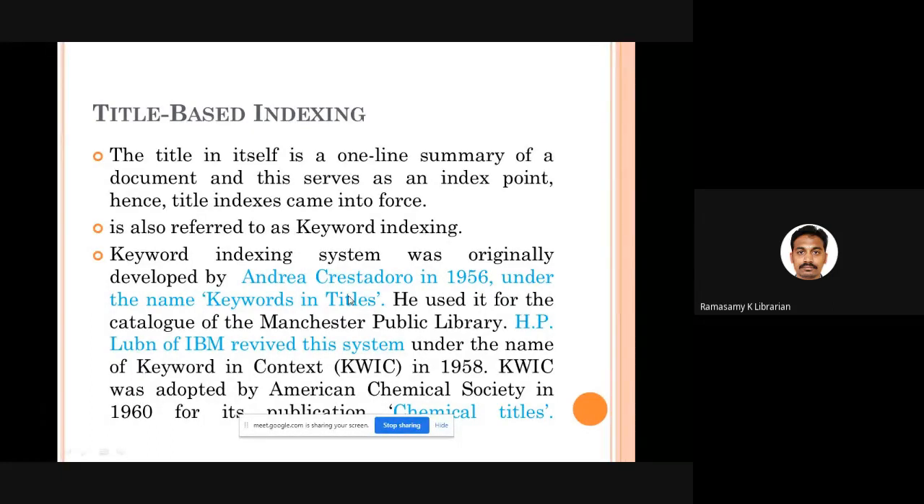In fact, the concept of keyword indexing or title based indexing was initiated by Andrea Crestadoro in 1956. The name he gave the technique was keywords and titles. He used it in the Manchester Public Library. Later, H.P. Luhn of IBM revived this system introduced by Crestadoro, and he named the method keyword in context in 1958. All the subject entry methods where you depend on the title for preparing subject index entries are called title based indexing or keyword indexing.